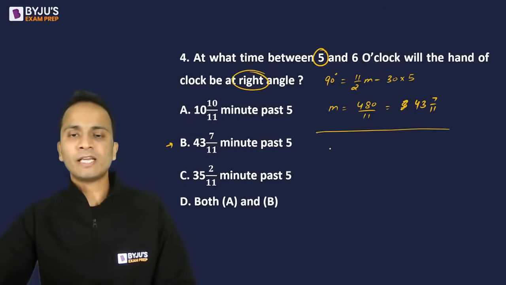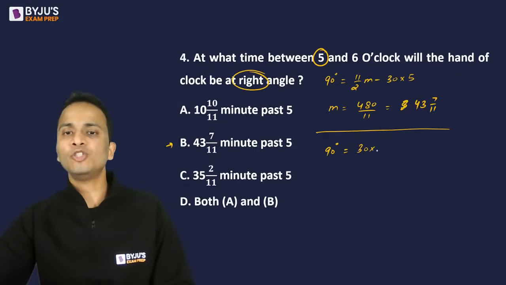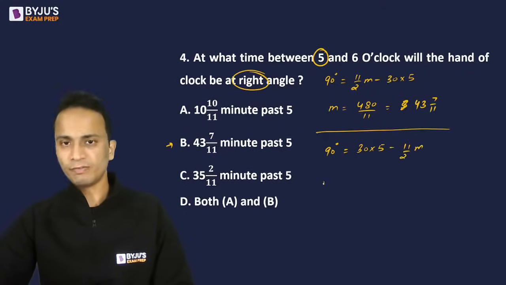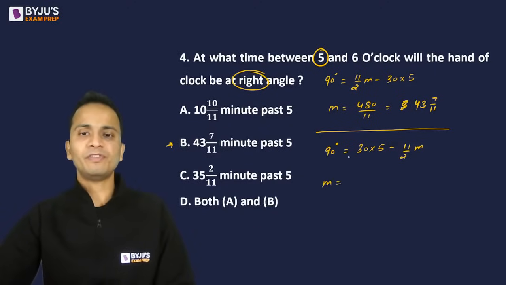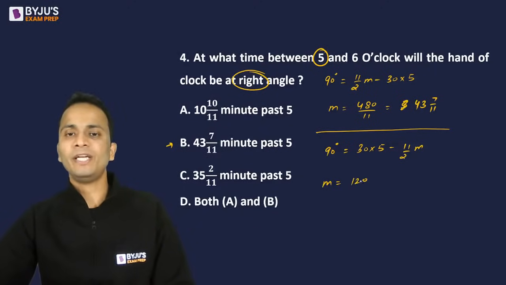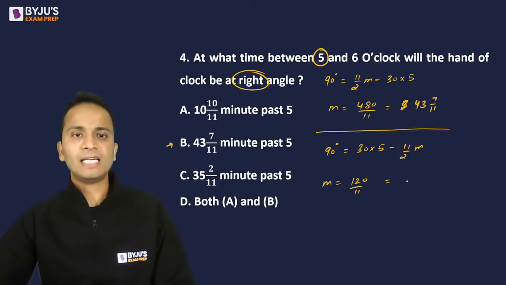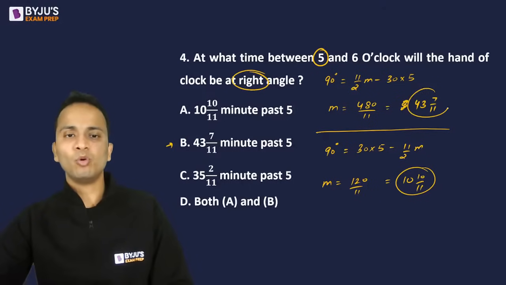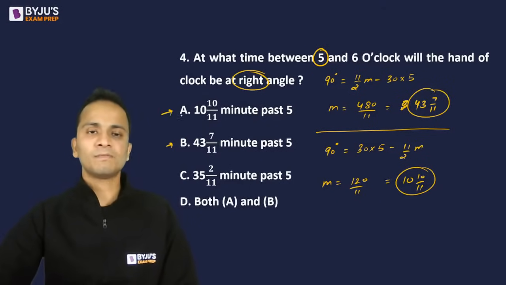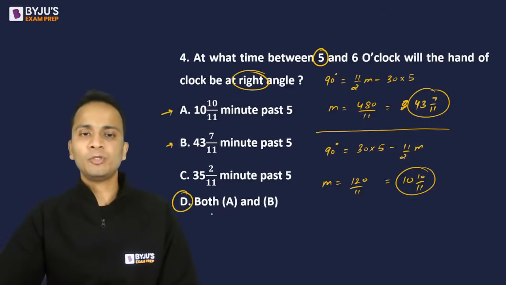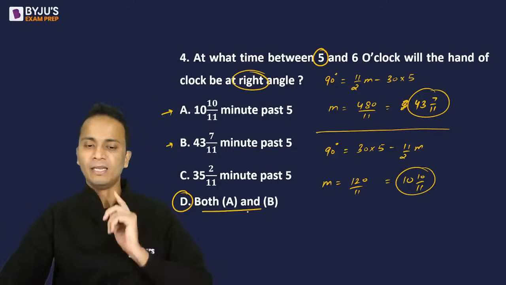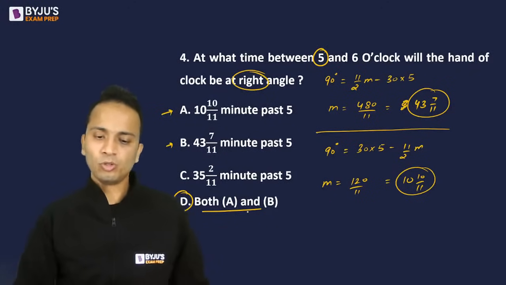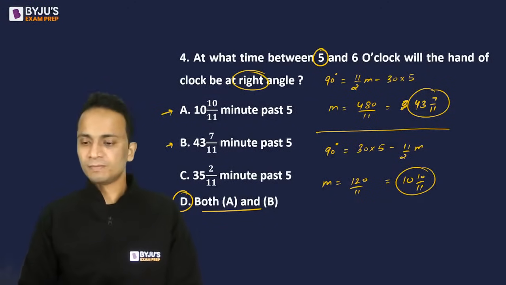And now using the second formula, theta is equal to 30 into h minus 11 by 2 m. So the value of m will be 150 minus 90, 60, into 2, 120 upon 11. That is 10 10 upon 11. Now I have both these options among the answers. So the correct answer will be option D, that is both A and B. Alright, so both A and B will be the correct answer.